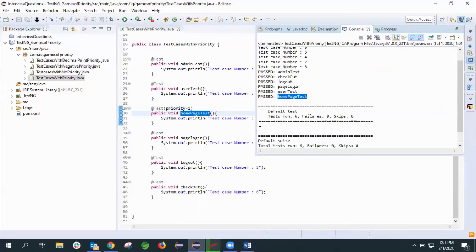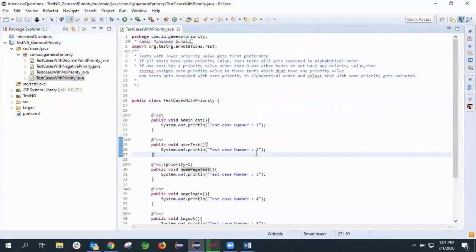This is because if you don't define any priority for the test cases, the default priority TestNG assigns is 0. So these 5 test cases have 0 priority. They got executed in alphabetical order based on the ASCII value, and at last the priority 1 test got executed. Okay, this scenario we have seen. These are all the scenarios I think we have covered.